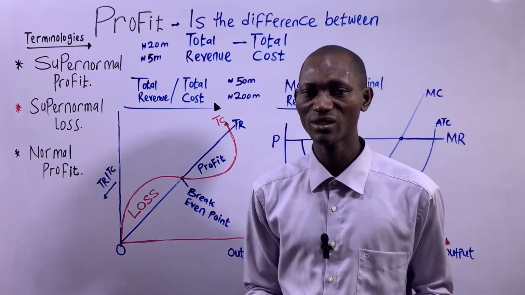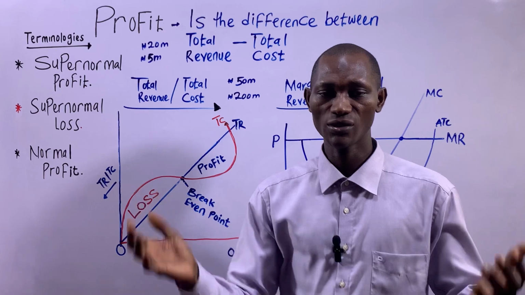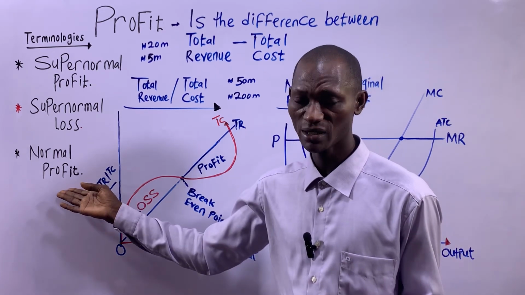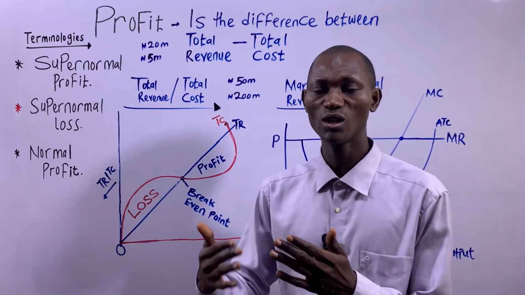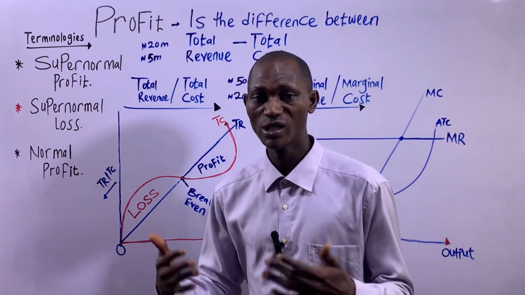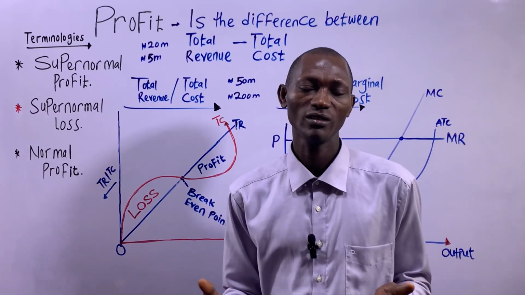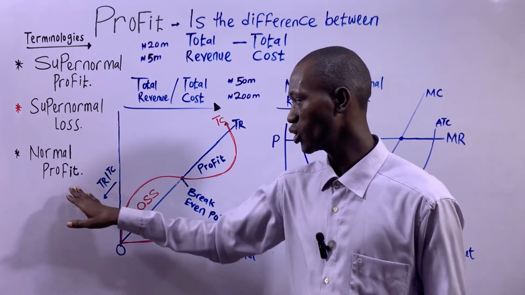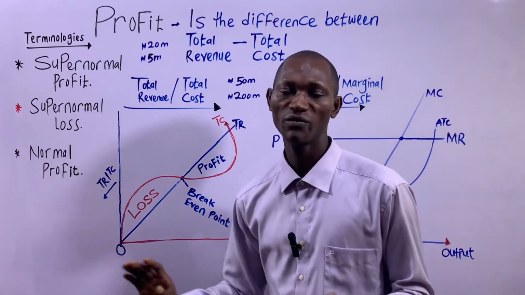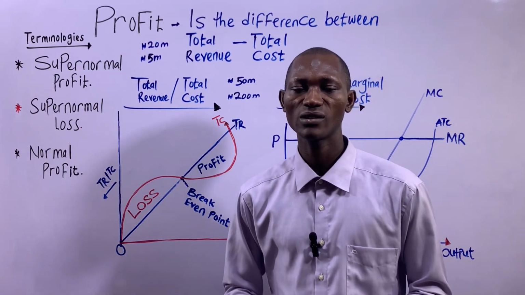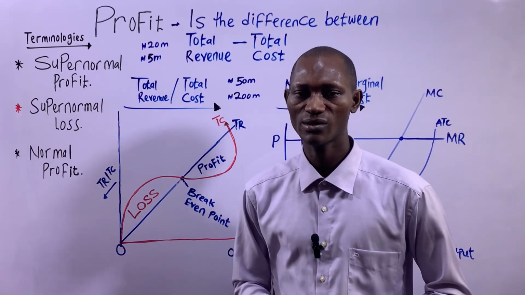But what it basically means is that the firm is able to cover all costs of production, including the opportunity cost of resources that were employed into production, perhaps implicit cost basically. So it means the firm is barely doing well. Normal profit simply means zero profits, no profit, no loss. That's basically what it means.